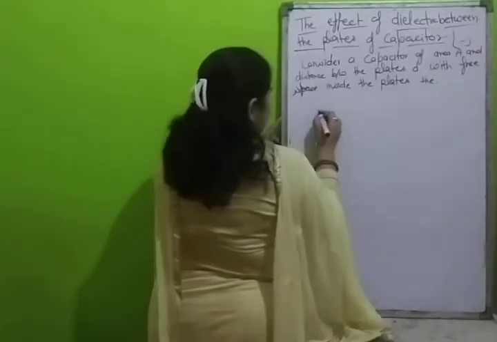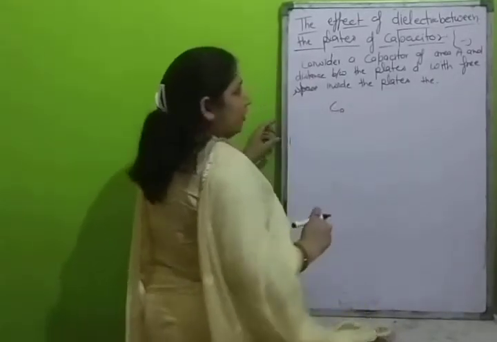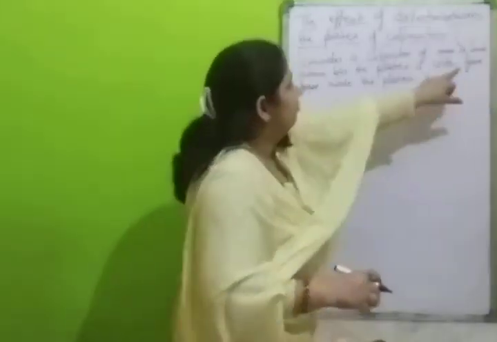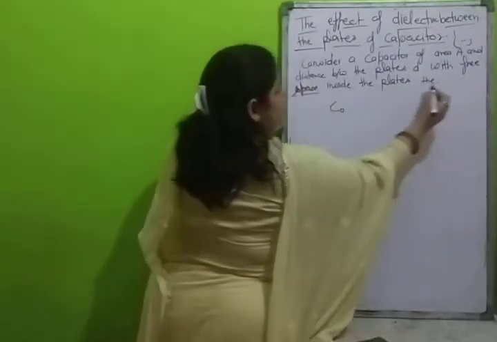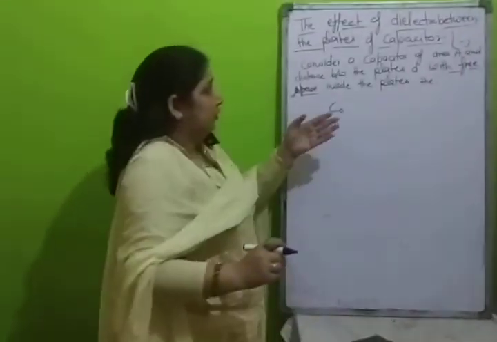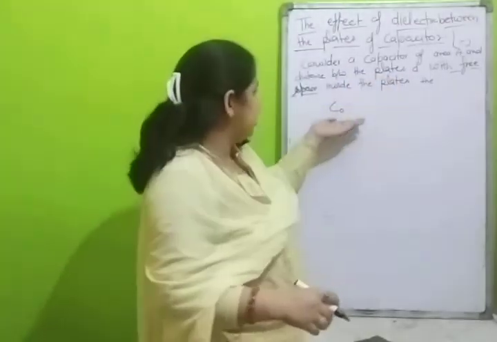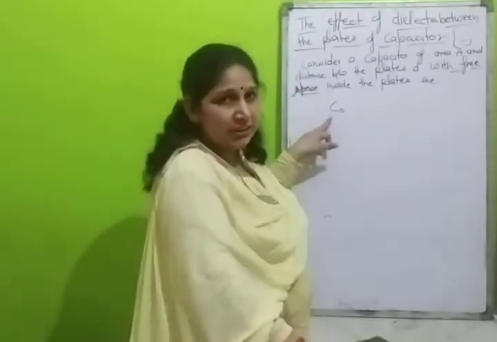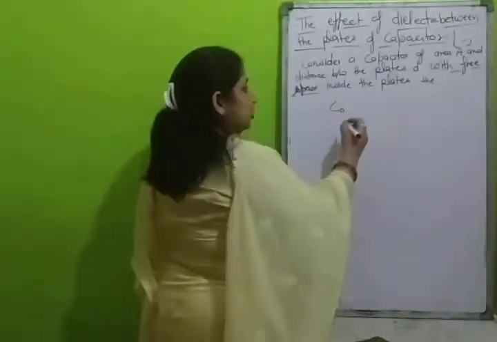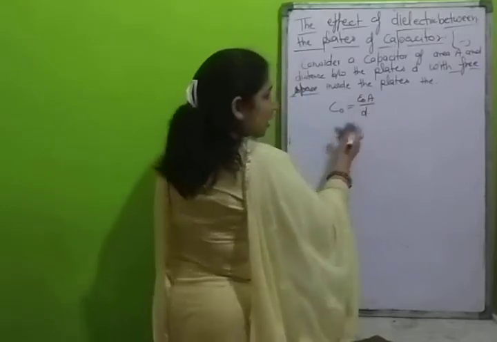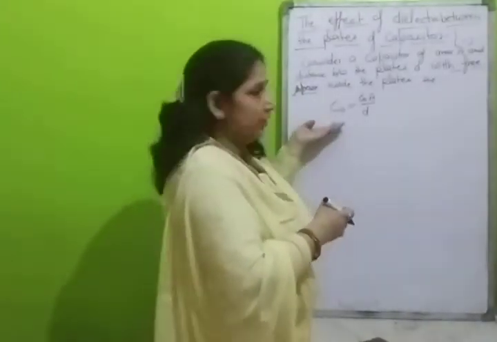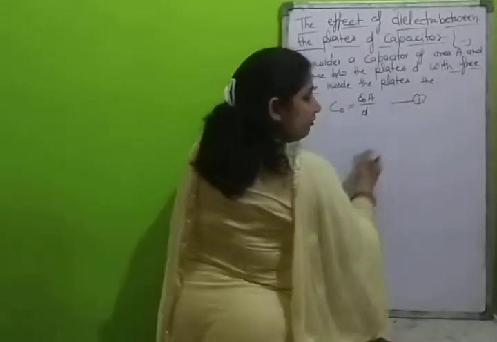When between the plates is free space, the capacitance of the capacitor I will write as C naught. C naught is equal to epsilon naught A upon D. We have just done this, equation 1.